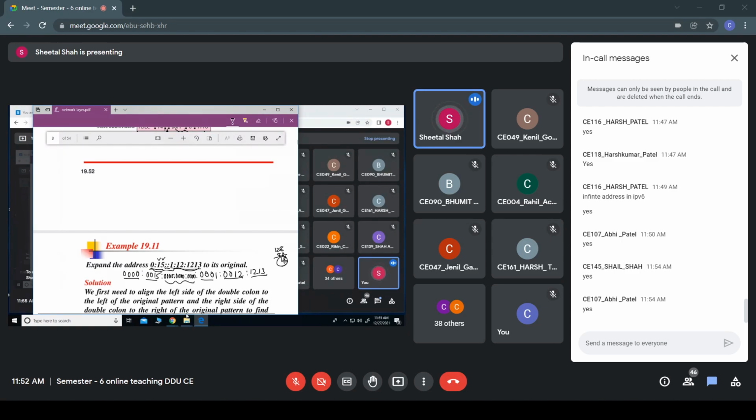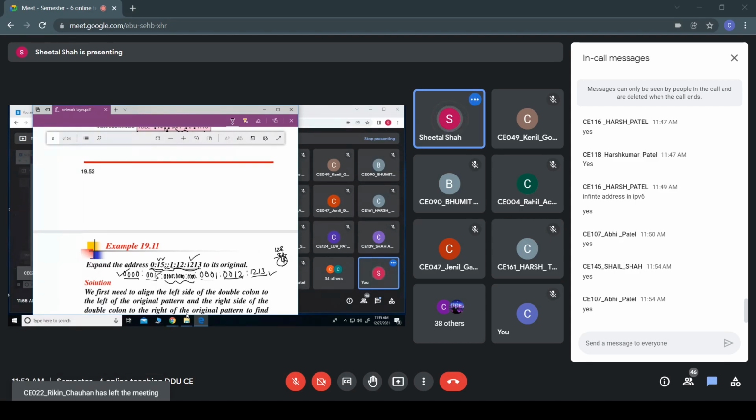Okay, so this is my address in hex, the IPv6 address, which is represented in this manner. Actually, this is my address, and in short, it can also be represented in this manner.